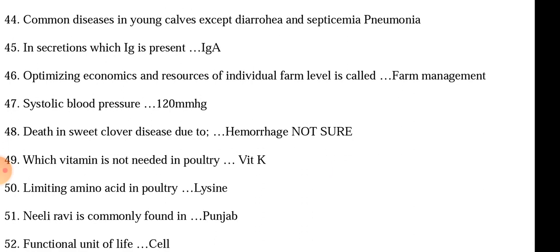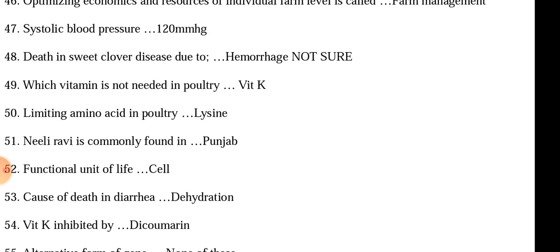Neeli Ravi is of Punjab. Remember that the Ravi is the river that is near Lahore, so the Neeli Ravi should also be from Lahore or the Punjab. Functional unit of life is cell. Cause of death in diarrhea is dehydration and not the mineral loss. There is also the deficiency of minerals. This was also among the options: minerals, dehydration, etc. So the cause of death in diarrhea is dehydration.